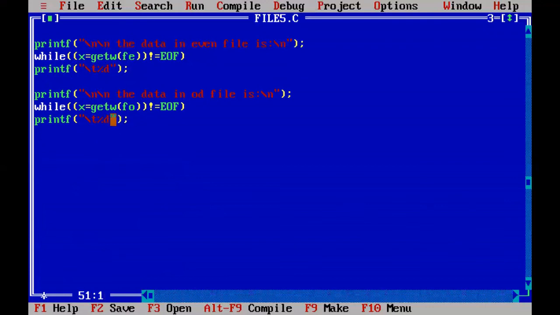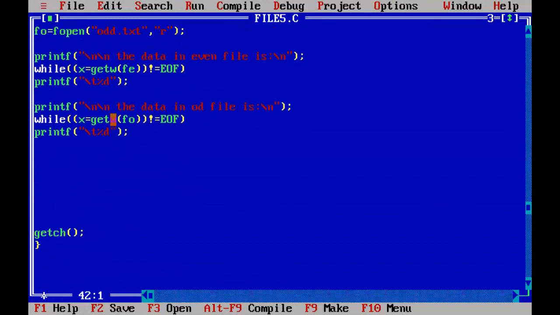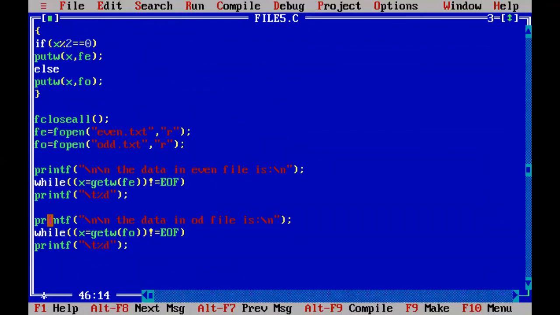After printing, there is no need of the files, so use the function fcloseall to close all the files we opened here. Here two files are opened in reading mode, even.txt and odd.txt. Those files you can close by writing a single statement, fcloseall, comma fe, comma fo.